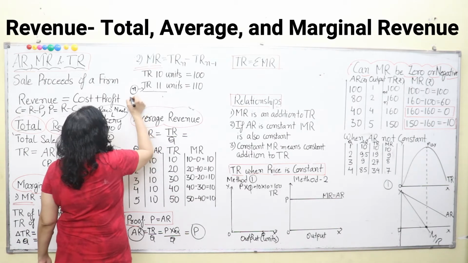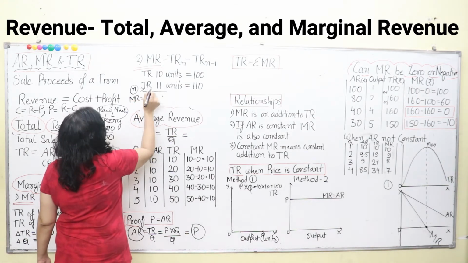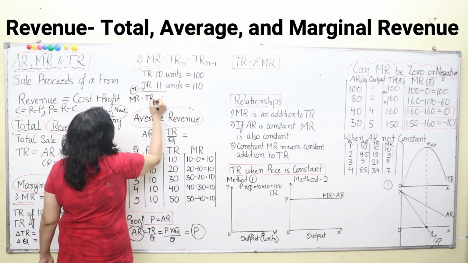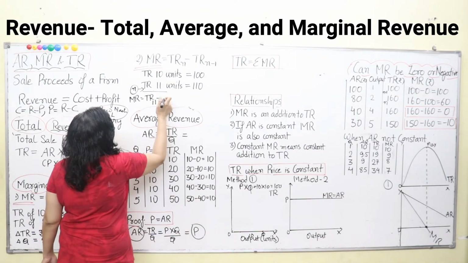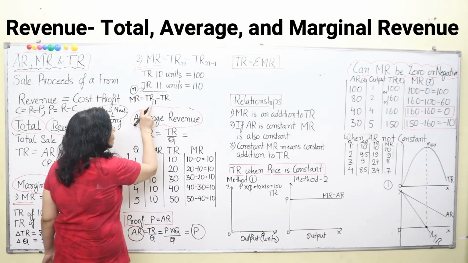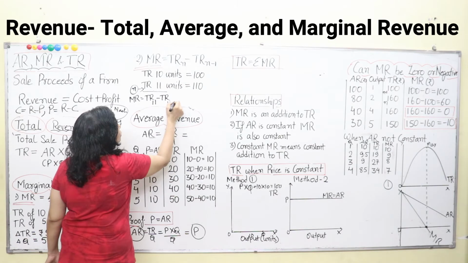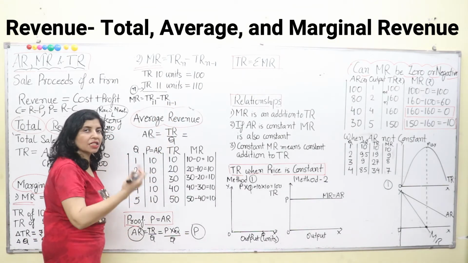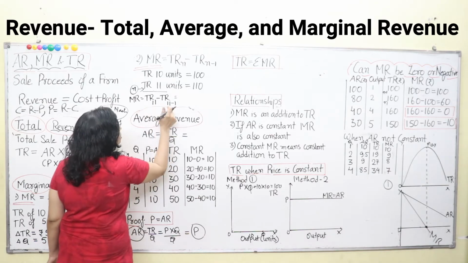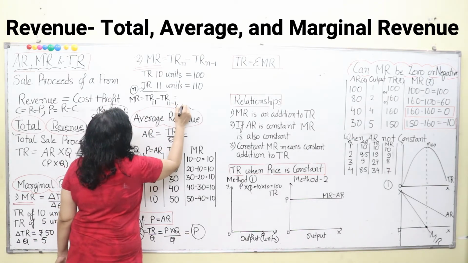Now marginal revenue is equal to total revenue of n, that means total revenue of 11 commodities, minus total revenue of n minus 1. What is n minus 1? N is 11. So n minus 1 is 11 minus 1, that is 10. Total revenue of 11 units minus total revenue of 10 units.